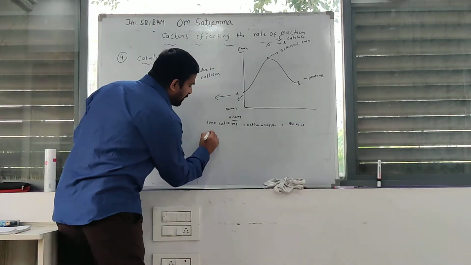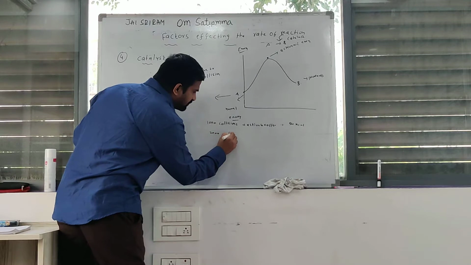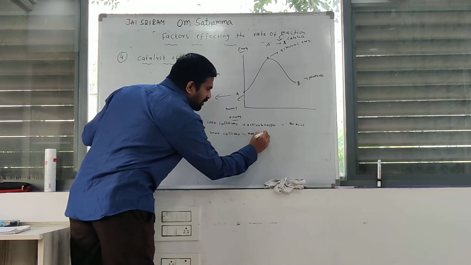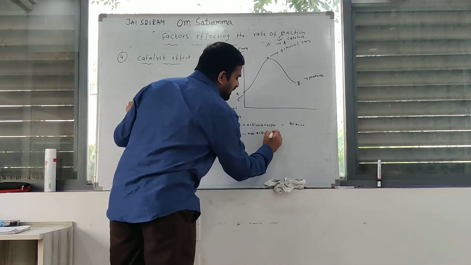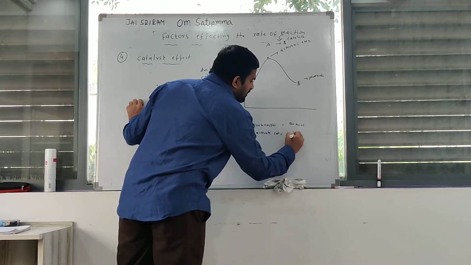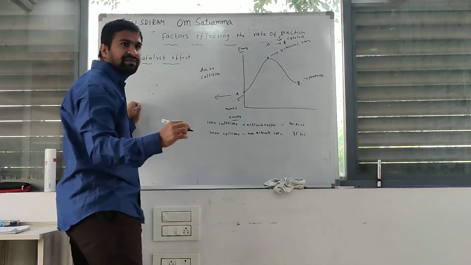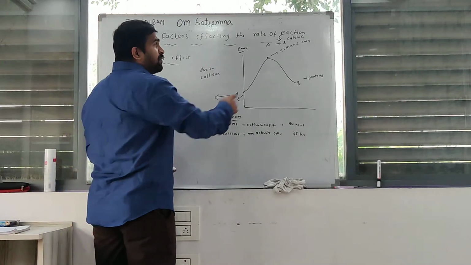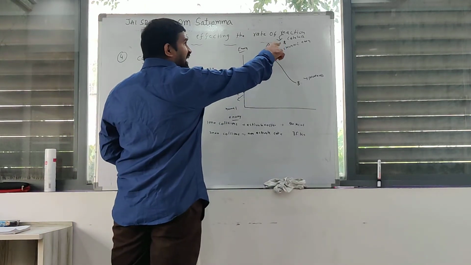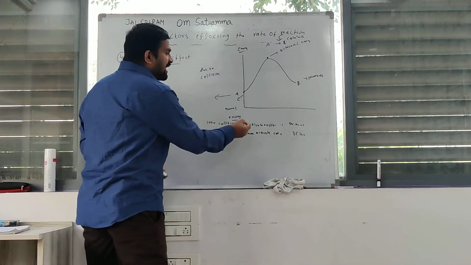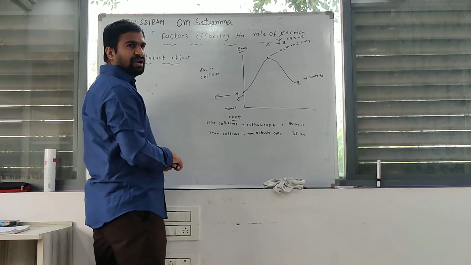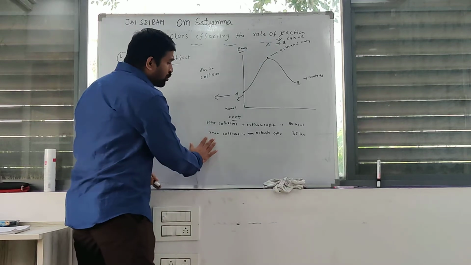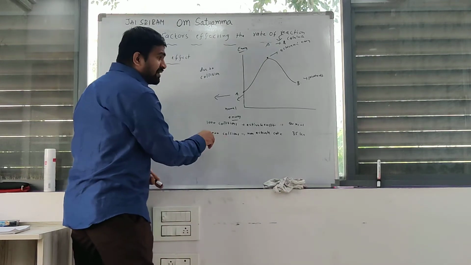The remaining 2000 collisions are non-activated collisions, and the amount of energy during those collisions is 35 kilocalories. Clear? Before adding the catalyst, 1000 activated collisions, and the activated energy is 50 kilocalories. 2000 collisions are non-activated collisions.